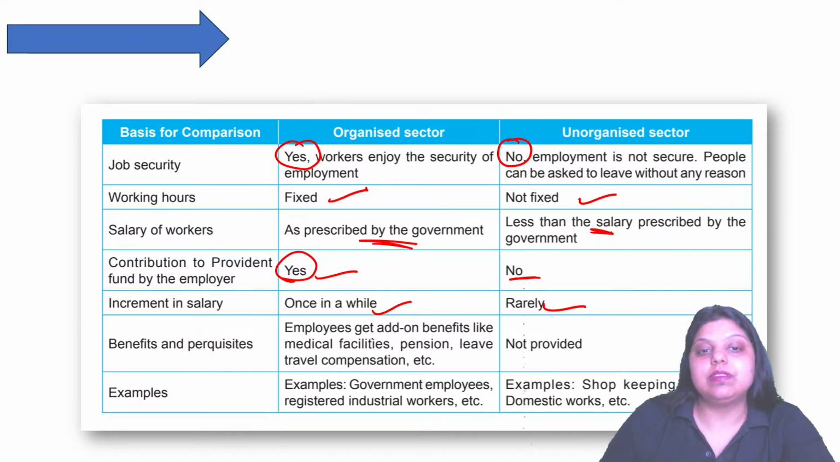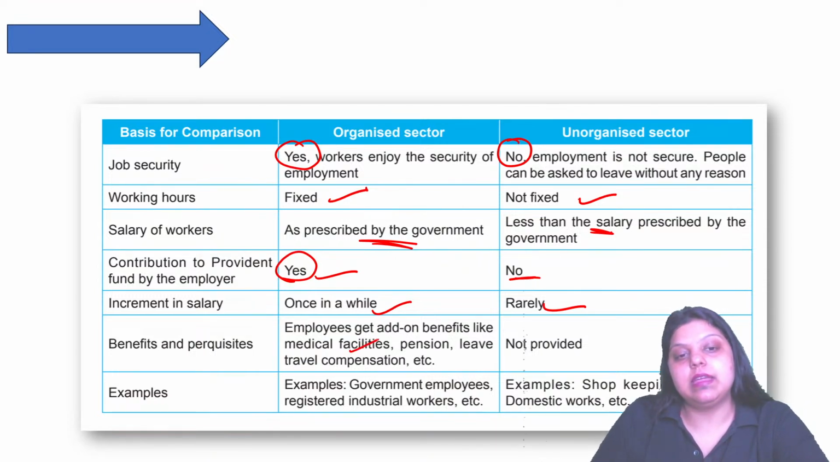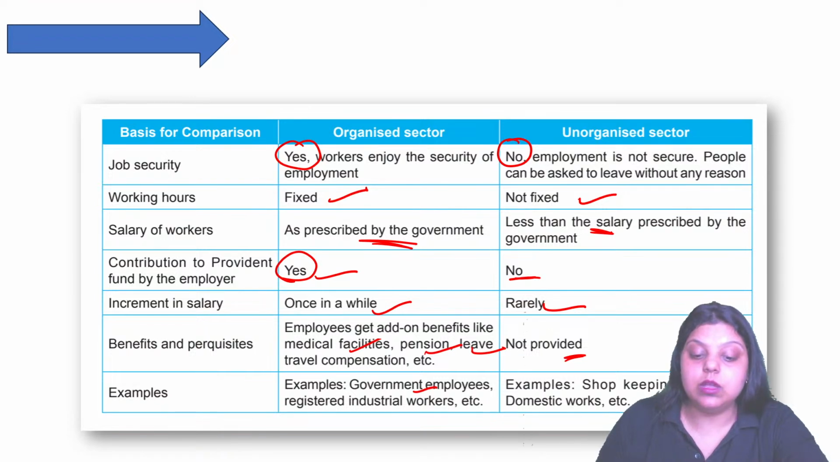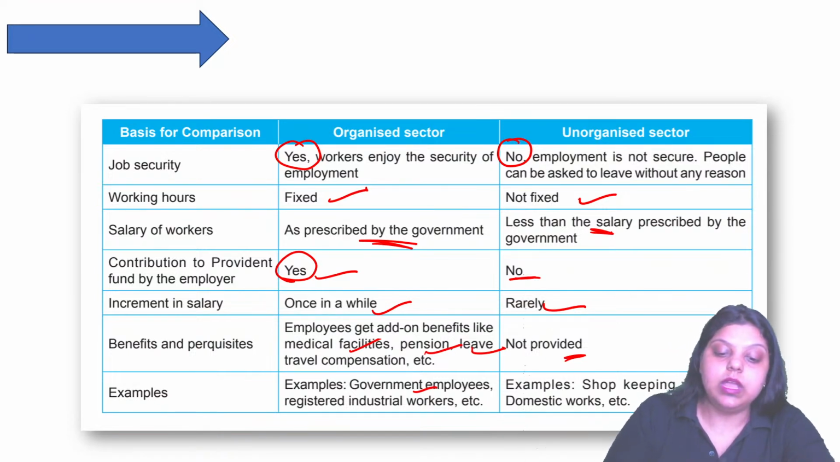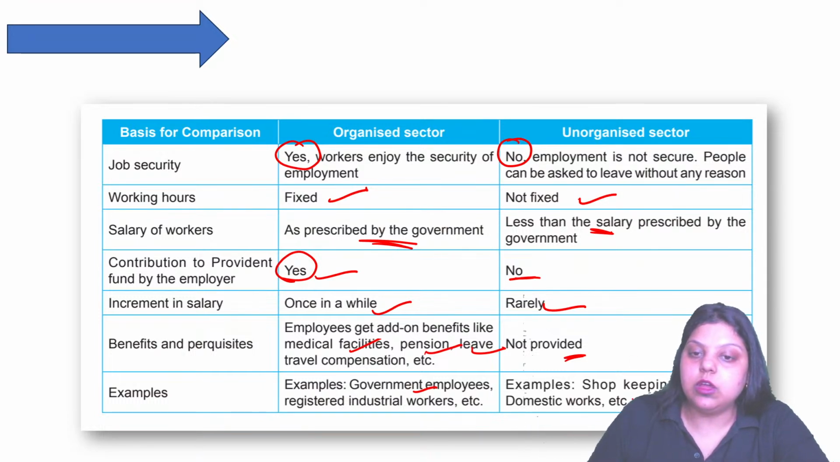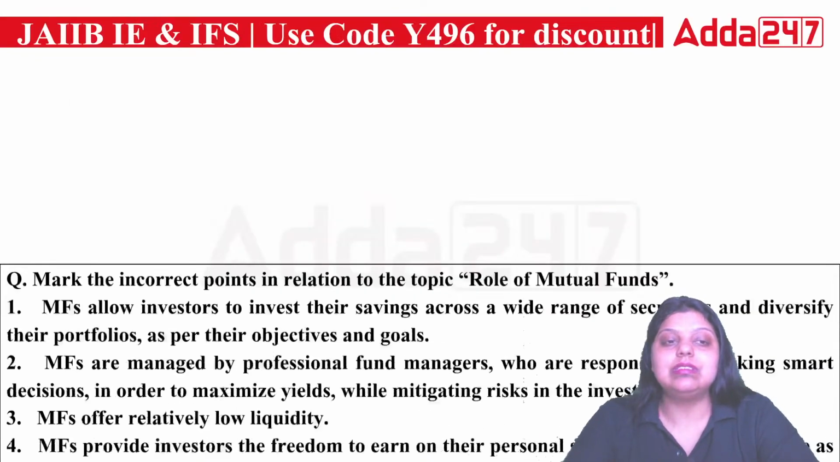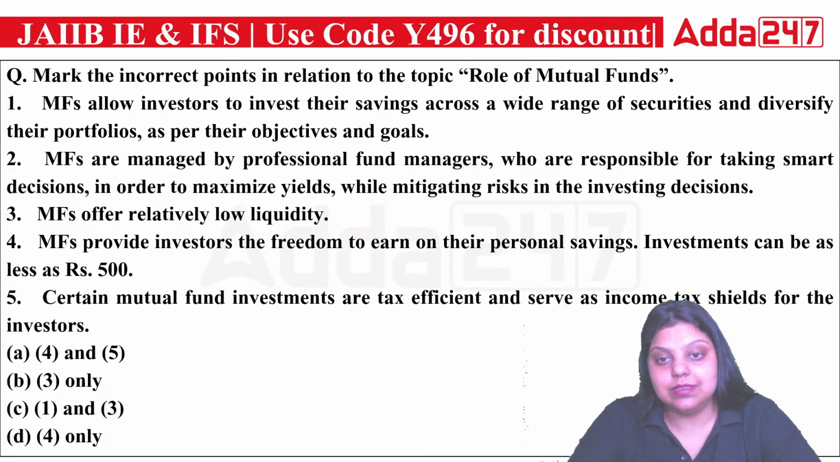Now, benefits and perquisites: employees get benefits like medical facility, pension, leave, and travel compensation in the organized sector, but unorganized sector employees do not get anything. Examples: government employees are organized, like the bankers, like you guys; you work in the organized sector. Registered industrial workers are also covered here. In the unorganized sector, shopkeeping, farming, and domestic helps are all part of it. This is how we can explain the organized and unorganized sector.